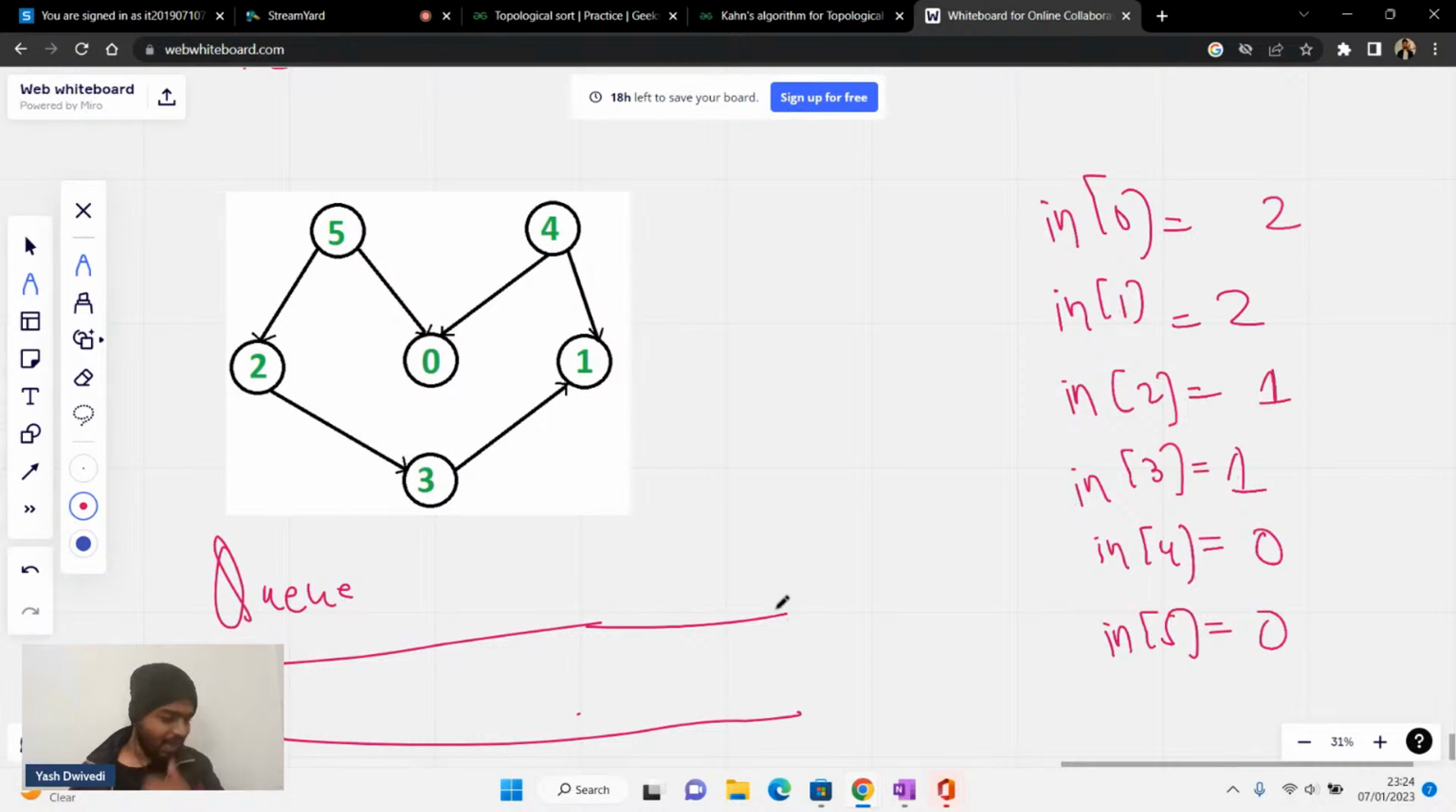Now what I will have is whichever node is having the in degree as 0. Which nodes are there initially that have the in degree as 0? Please tell me, guys. Please quickly comment down. Which part you are not clear with?